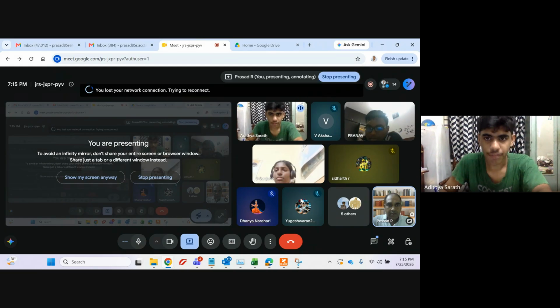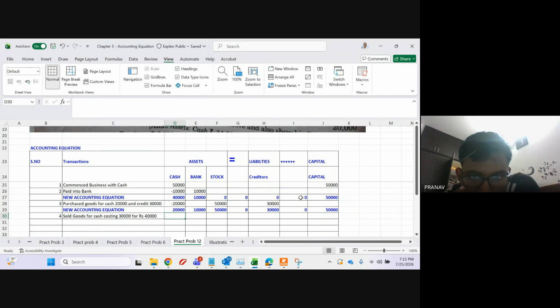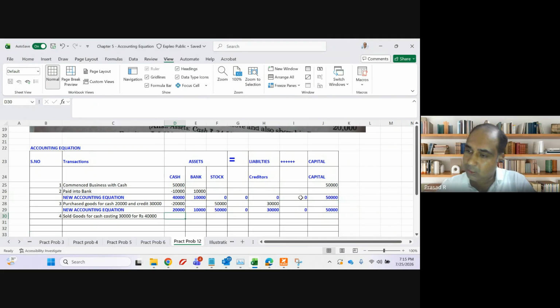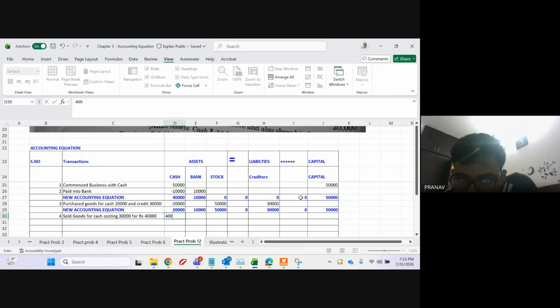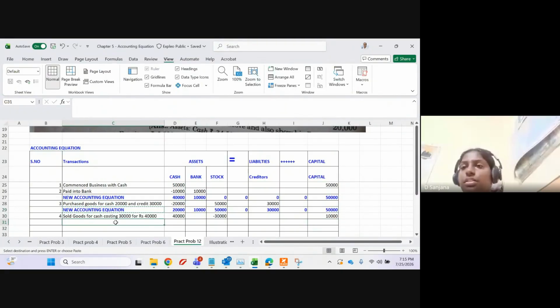Yes, sir. Okay, yeah. So sold goods for cash costing 30,000 for rupees 40,000. Cash is how much? Cash will be 40,000. What else? Stock will be reduced by 30,000, minus 30,000. And I'm making a profit in this of 10,000. My capital will increase by 10,000.